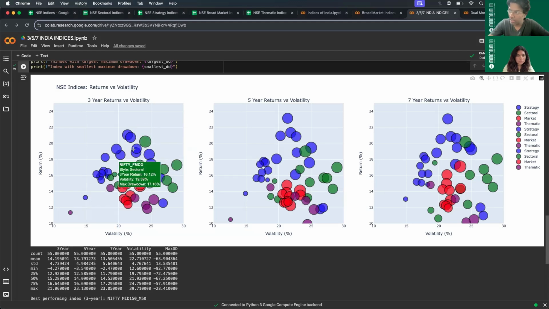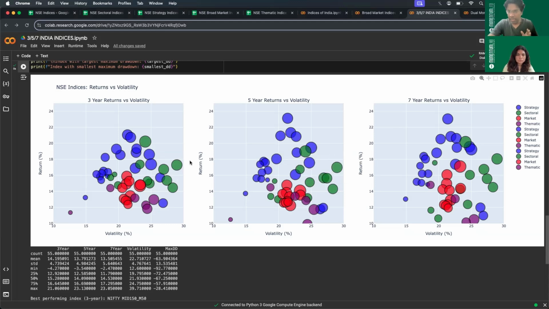And if you're looking at this line where equal risk reward is present, you see that there are three more, namely Nifty FMCG, health, and pharma, and also auto to some extent in this straight line. So these are the 4 or 5 sectors which offer a favorable risk reward for users who are directly trying to invest in sectors. But let's see what happens when you stay for a longer period of time, let's say 5 years and 7 years.